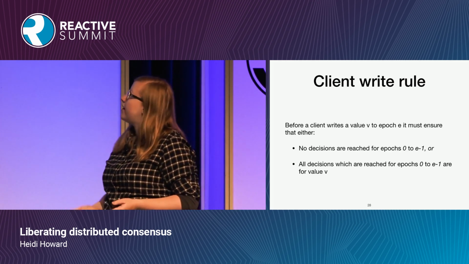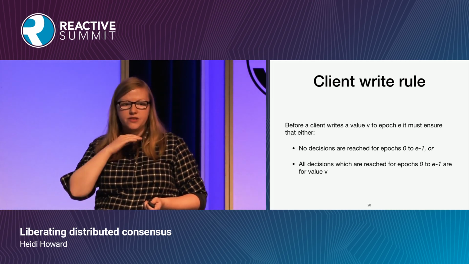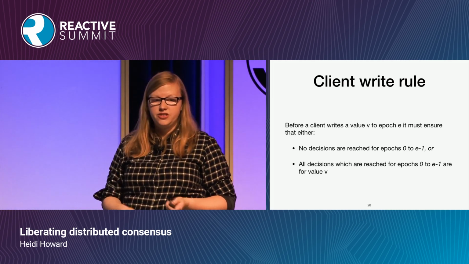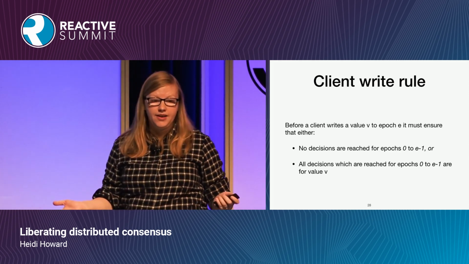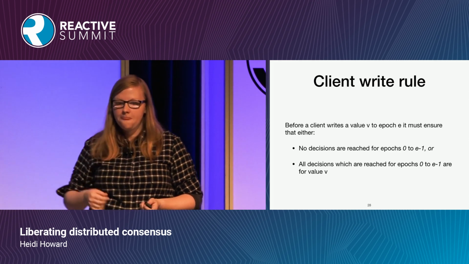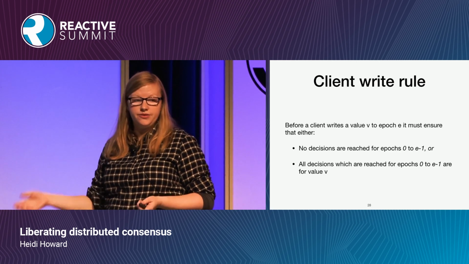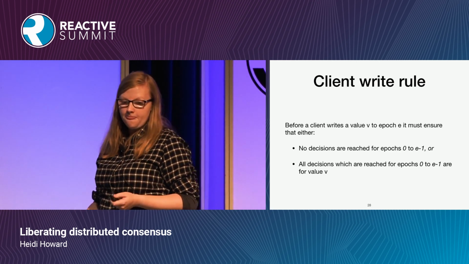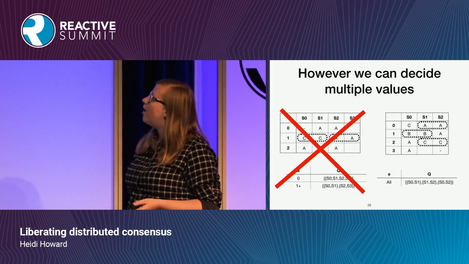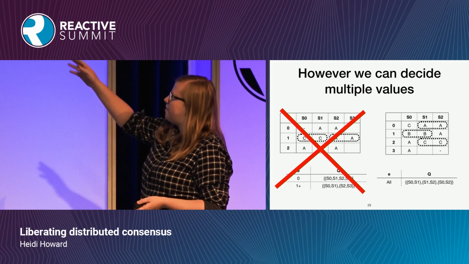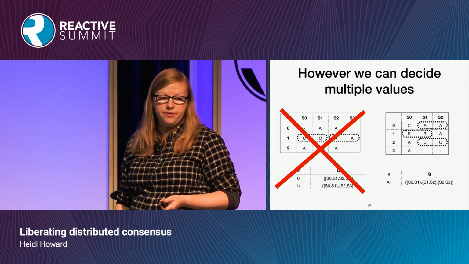So before a client writes a value, it needs to be in one of two states. Either it knows for certain that absolutely no decisions have been reached in any previous epoch, in which case it's free to write whatever value it likes. Otherwise, it needs to ensure that all the previous decisions are for the same value as it is now trying to decide. And this rules out the scenario on the right because at epoch 1, the client would not have been able to propose B because A had already been decided in epoch 0.